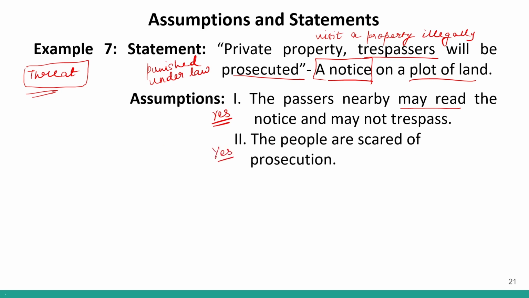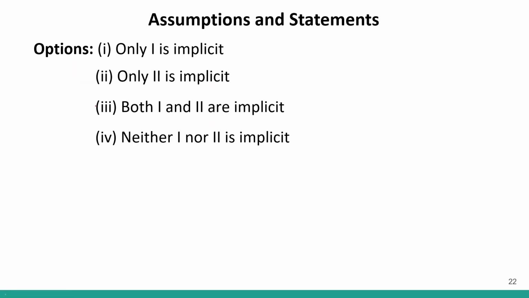So the people are scared of prosecution. This is a correct assumption, because if people were not scared of the prosecution, this notice would not make any sense. So this notice implies that the people are scared of prosecution. That is why this threat is being used. So both of these assumptions will follow. If I look at the options, option number 3 says both 1 and 2 are implicit. This will be the correct answer. Okay.